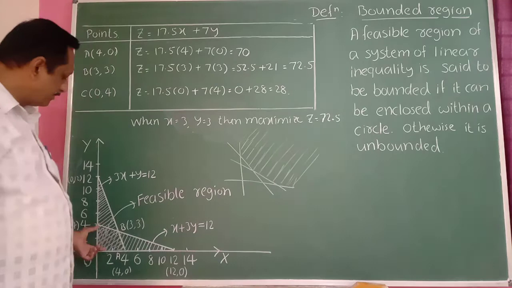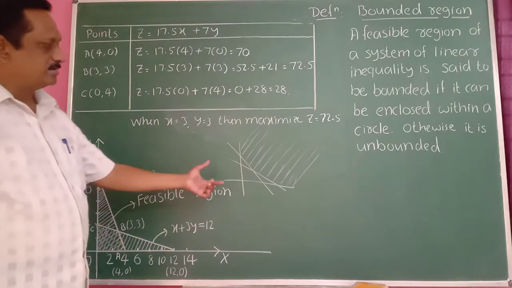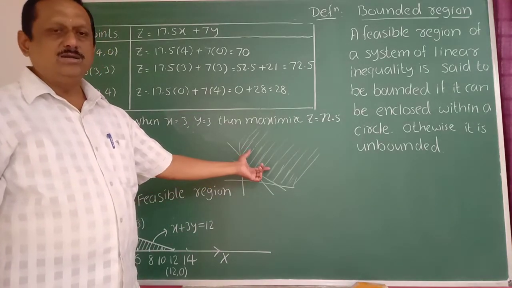So such a type of region is a bounded region. Such a type of region is an unbounded region.